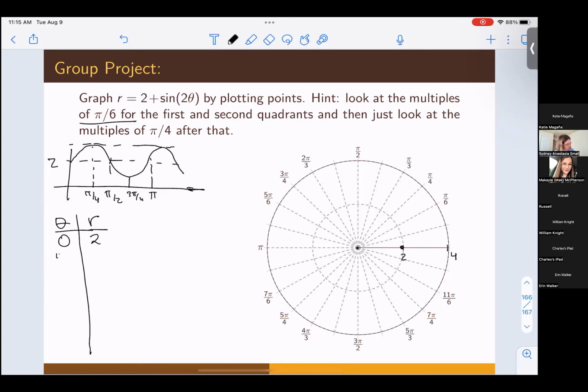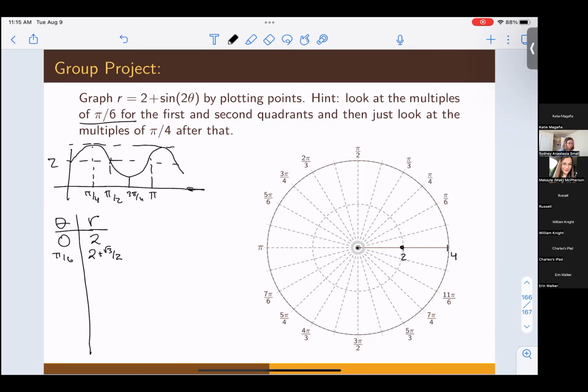All right, now it's suggested we do some multiples of pi over 6. So let's do that. We plug that in. The sine of pi thirds, which is 2 times pi over 6, is going to be root 3 over 2 and then plus 2. So it's going to be 2 plus root 3 over 2.